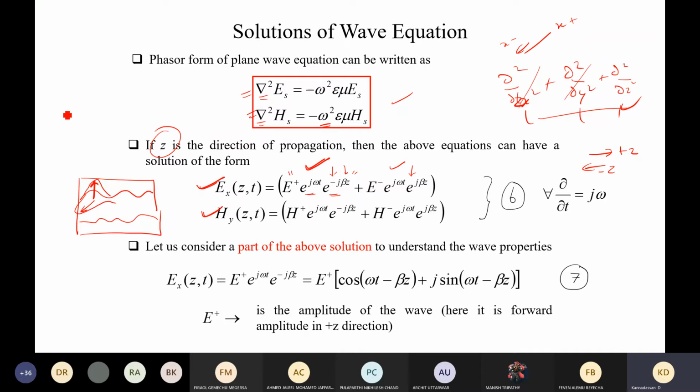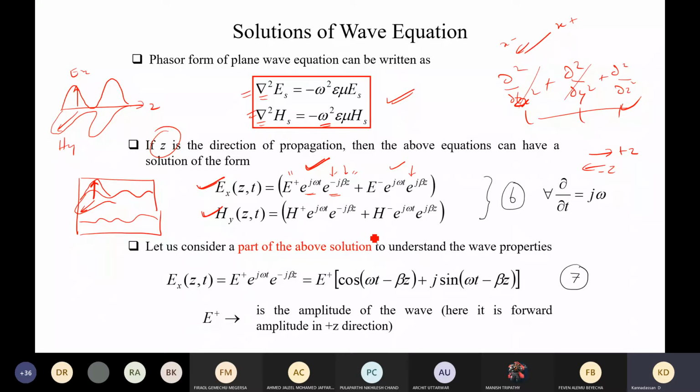You can see this picture in many places. The electric field will go in this way, and the magnetic field will go in this way. So this is actually Ex, and this is Hy. Along the z-axis, the wave is traveling, and the electric and magnetic fields are continuous with each other. They will exchange the energy by themselves and travel over the space. These two are the solutions of the wave equation, and they are nothing but waves.